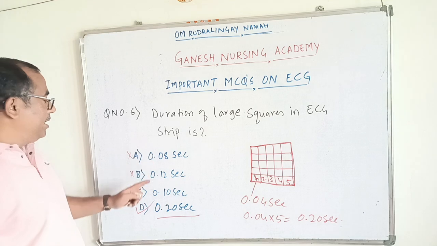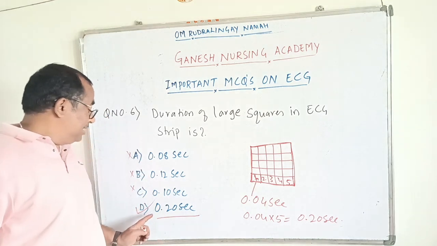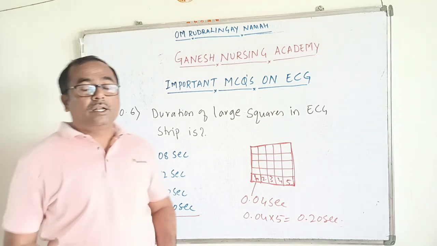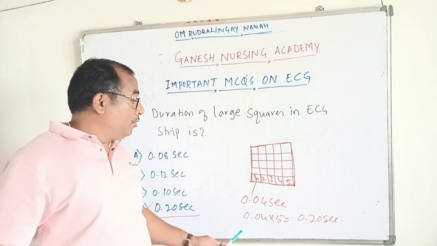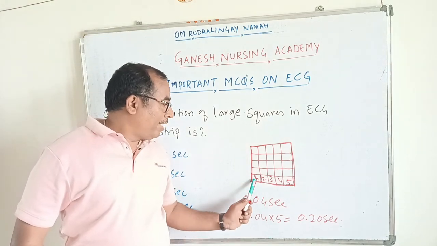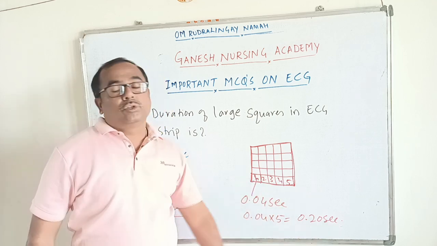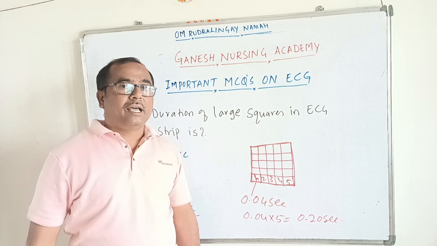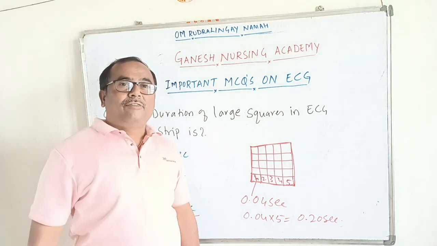So options A, B, and C are wrong options. Option D, that is 0.20 second. The duration of a small square in the ECG strip is 0.04 second, and the duration of a large square is 0.04 into 5, as a total of 5 small squares are present in the large box. So it is 0.20 seconds. That is the duration of a large square in ECG. So this is all about the basics of an ECG.